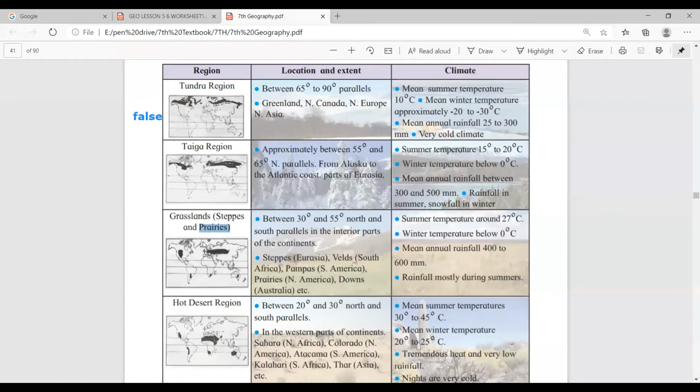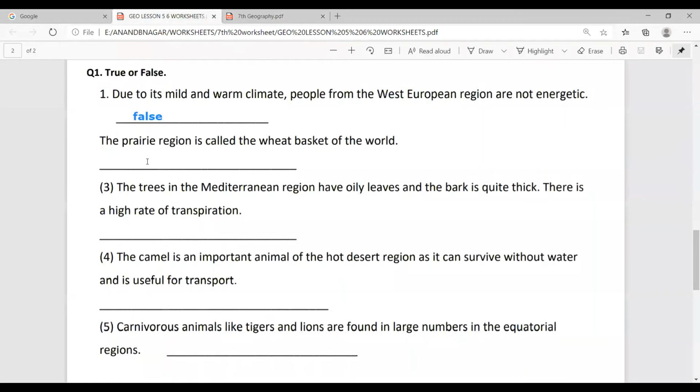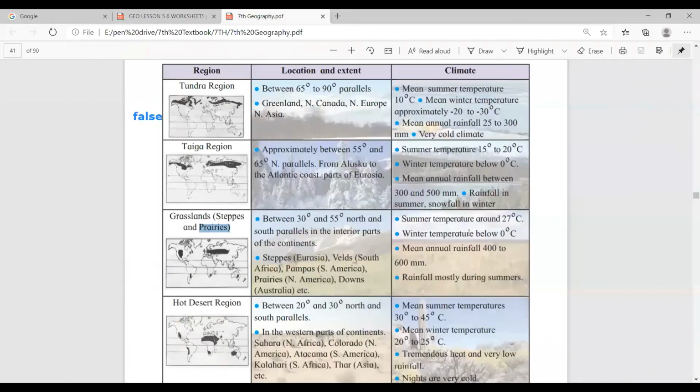And what is asked about? It is the wheat basket. See, the prairie region is called the wheat basket of the world, so we have to find out whether that is given or not.